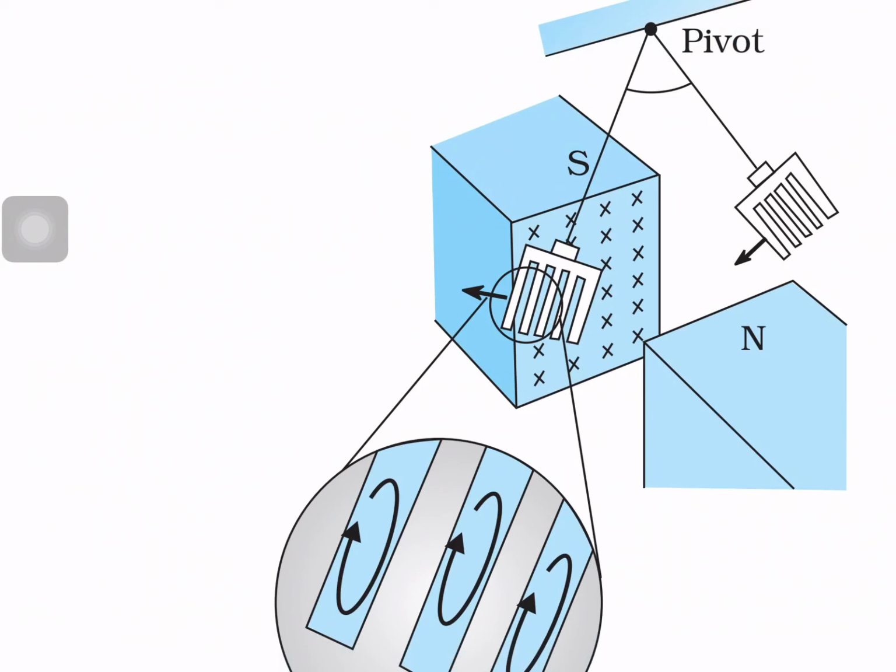Why? Already familiar, the magnetic moment of the current is M equal to I into A. Am I right? The magnetic moment of the current is directly proportional to the area of the coil. If the area decreases, the magnetic moment also decreases. Here the magnetic moment is nothing but an opposition offered to the motion of the slot. So if the area decreases, automatically the induced eddy currents also decrease.